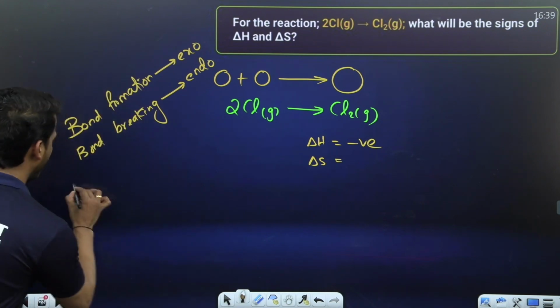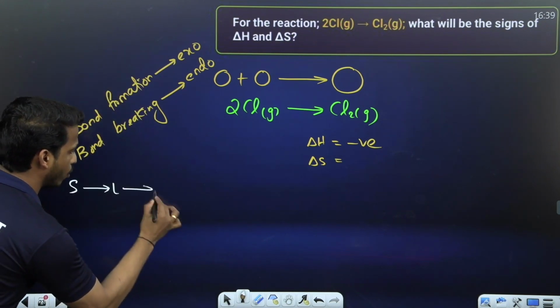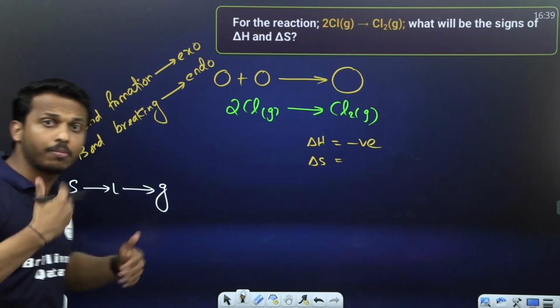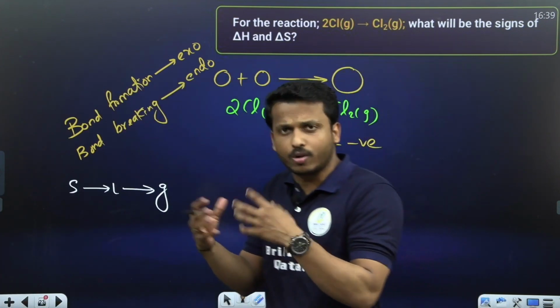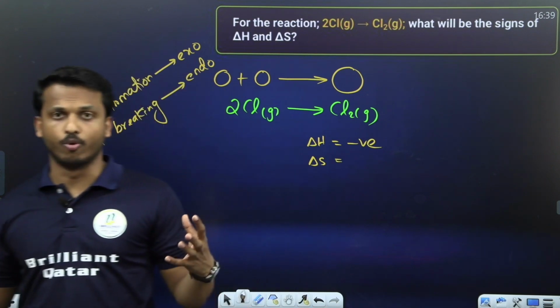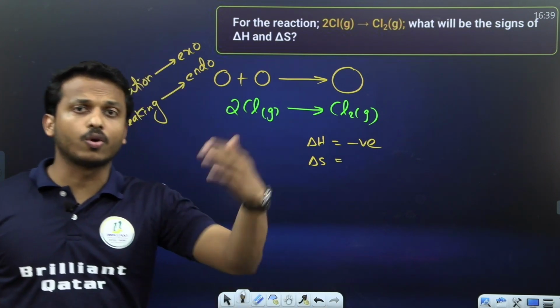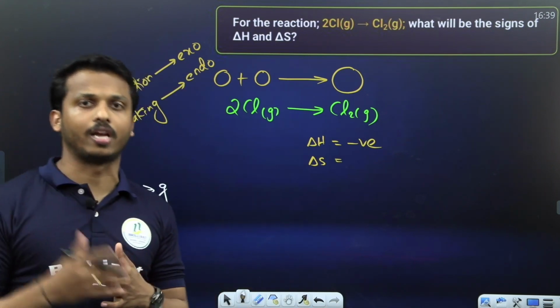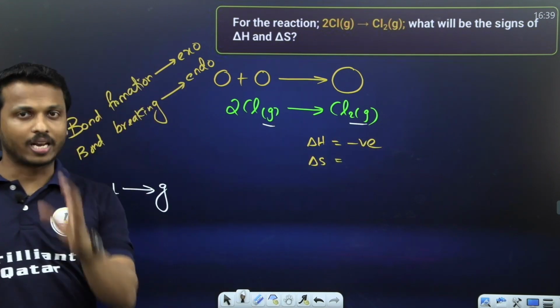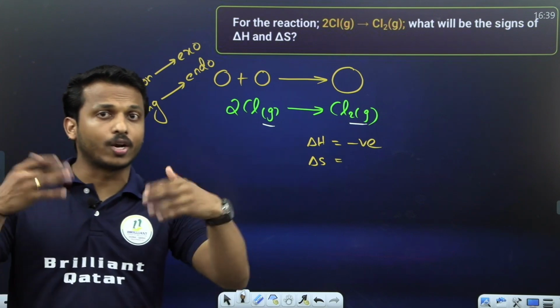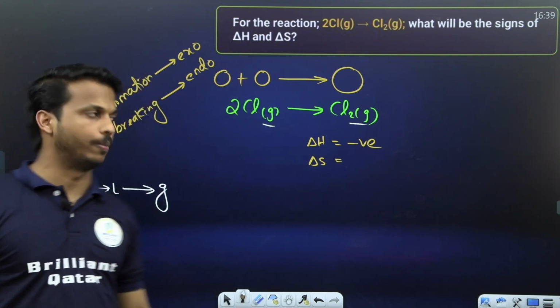You know very well, solid to liquid, liquid to gas, randomness increases. Solid has restricted movement, liquid a little bit, gas has very much freedom of movement, right? So solid to liquid, liquid to gas, check whether any change happens or not. Here we can't check because both are gas. Generally solid to liquid, liquid to gas, entropy, randomness, increases, positive.